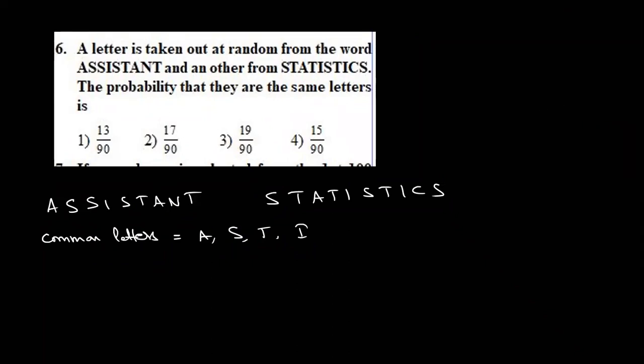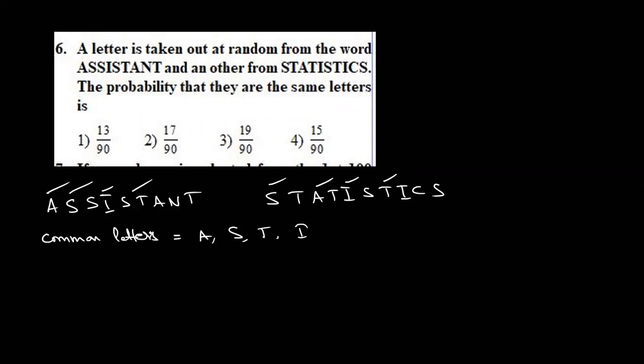See, here also I'm explaining once again. Charan, listen carefully. First of all, you should identify what the common letters are. Same letters mean common letters. So here A is there. See, I wrote. S is there. T is there. Anything else? Yeah, I is there. Just a minute, I'm writing once again.